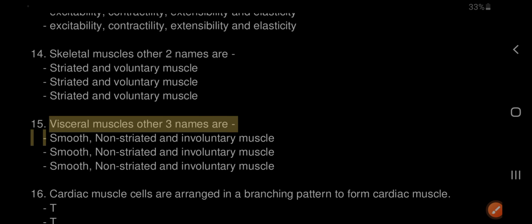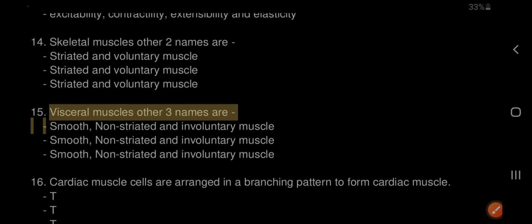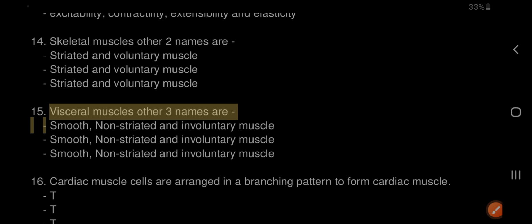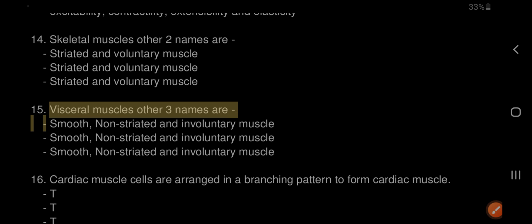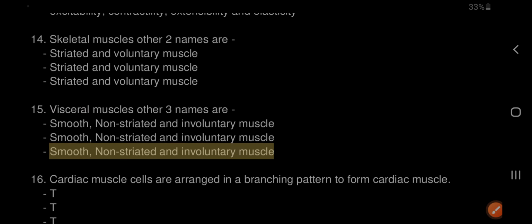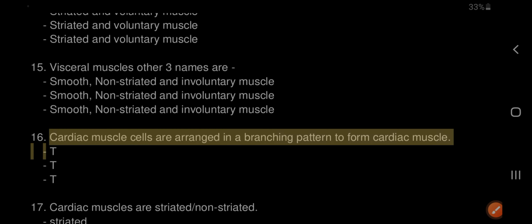15. Visceral muscles: other three names are smooth, non-striated and involuntary muscle. 16. Cardiac muscle cells are arranged in a branching pattern to form cardiac muscle. True.